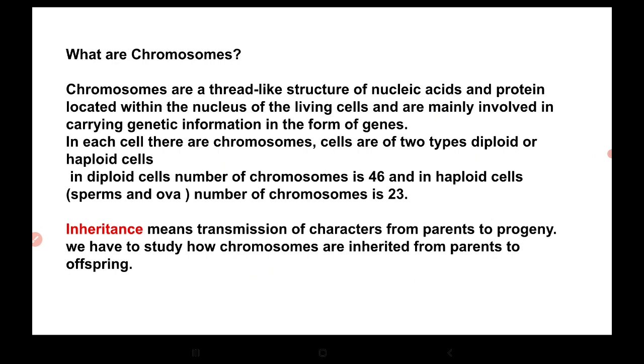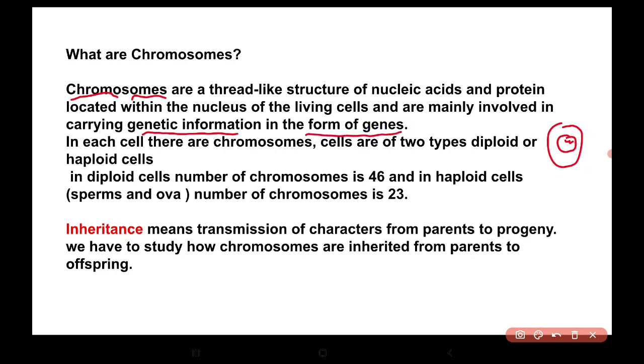So first of all, we should know what chromosomes are. The word chromo means colored and somes means body. So they are colored bodies present in the cell inside the nucleus. They are thread-like structures made up of nucleic acids and proteins, and they are mainly involved in carrying genetic information in the form of genes.